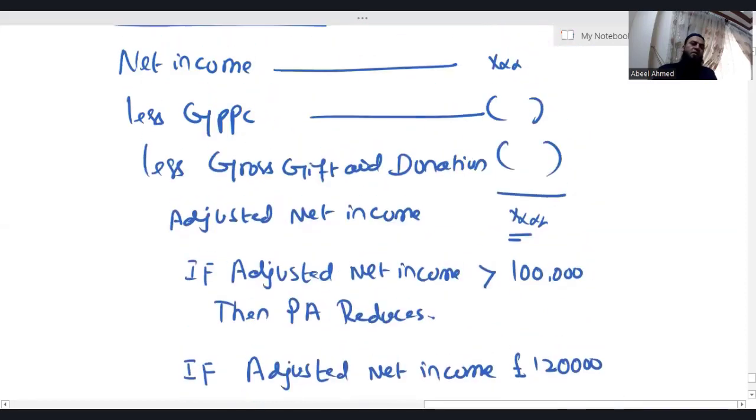how come it is a benefit that gross PPC is deducted while calculating adjusted net income? Now, there's a possibility someone is having a net income more than 1 lakh, but he has contributed due to gross PPC contribution. His adjusted net income is less than 1 lakh. So since, let's say, due to gross PPC, his adjusted net income is less than 1 lakh, then personal allowance will not be reduced. So logically, gross PPC gives you 3 benefits. One, whatever you are contributing, it is 80%, 20% is paid by HMRC. Second, your basic and high rate band limits will increase by the gross amount. Third, gross PPC reduces your adjusted net income.